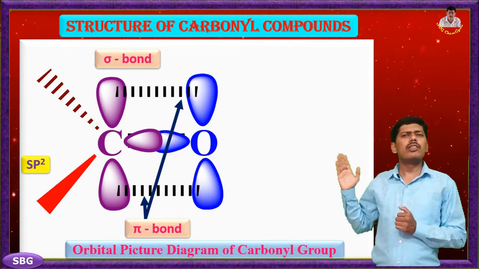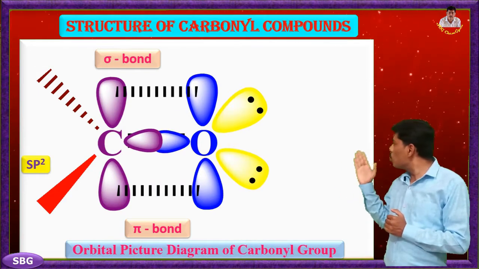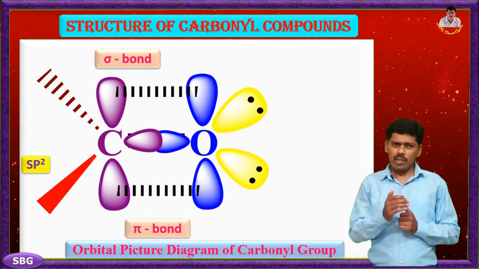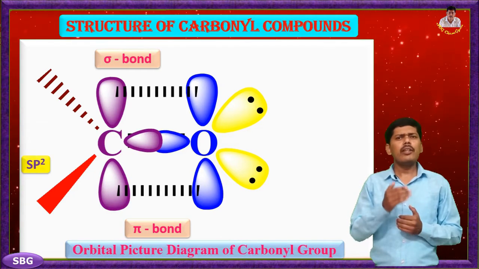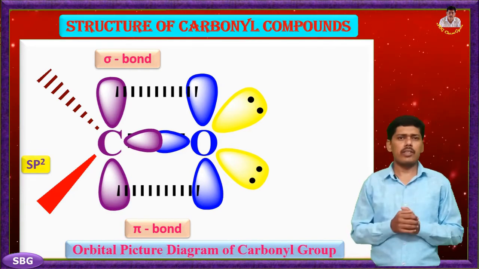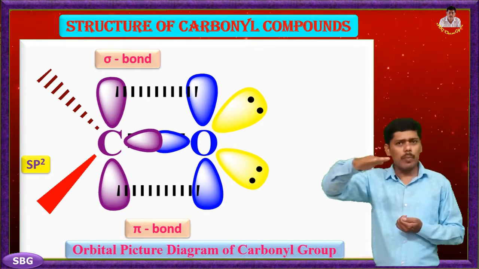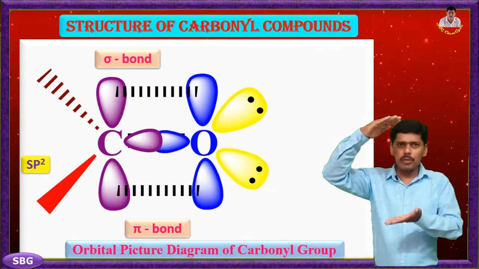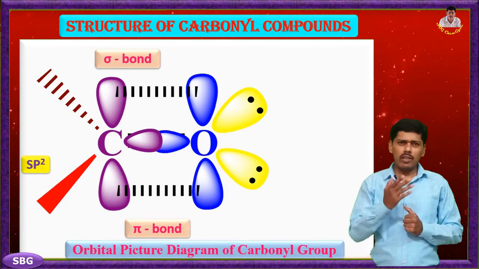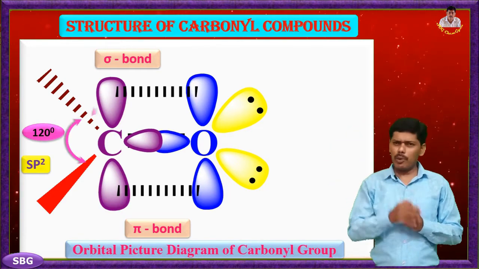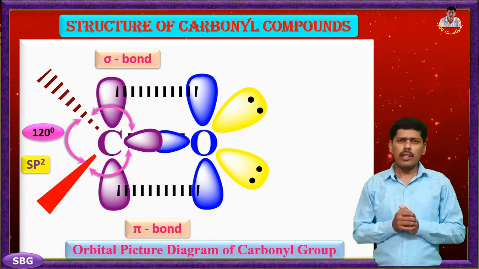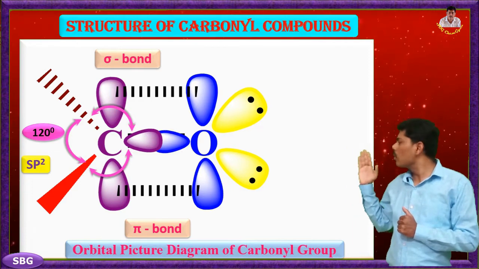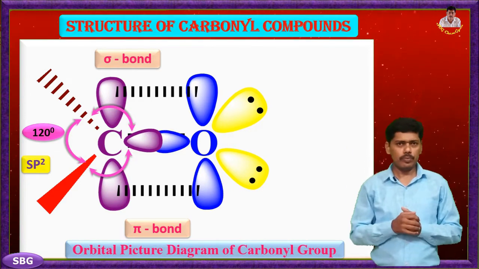In addition, the oxygen atom also has 2 non-bonding electron pairs. Thus, the carbonyl carbon and the 3 atoms attached to it lie in the same plane, and the pi electron cloud is above and below the plane. The bond angles are approximately 120 degrees, as expected of a trigonal coplanar structure.